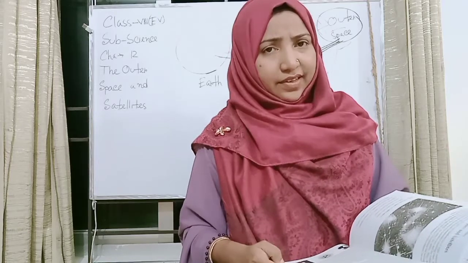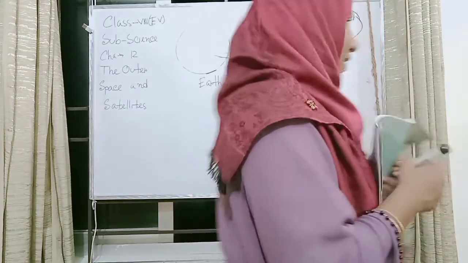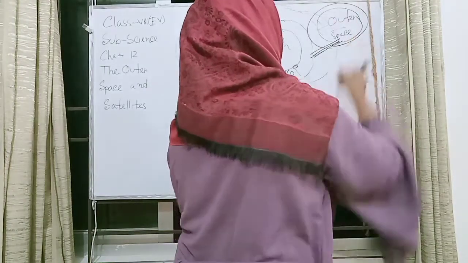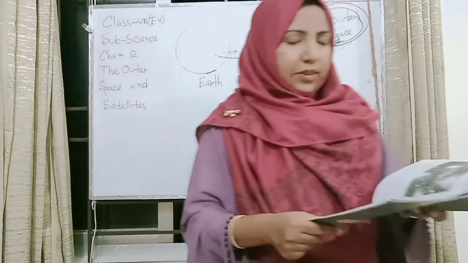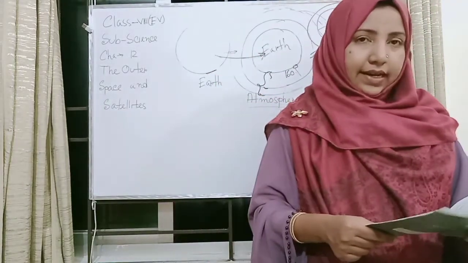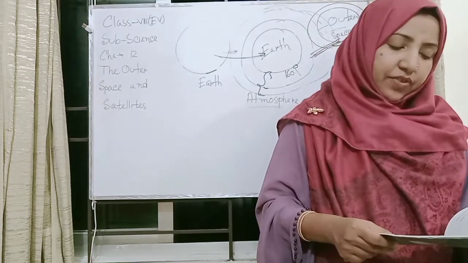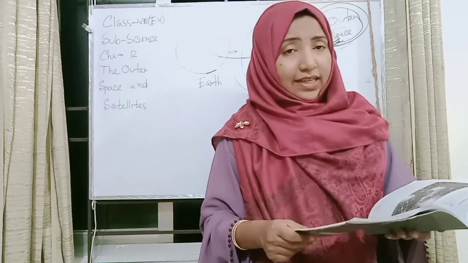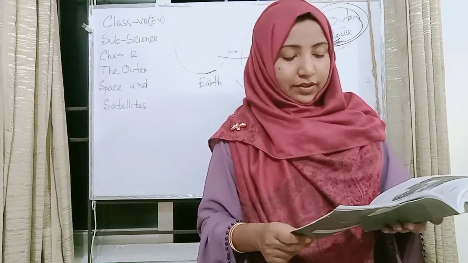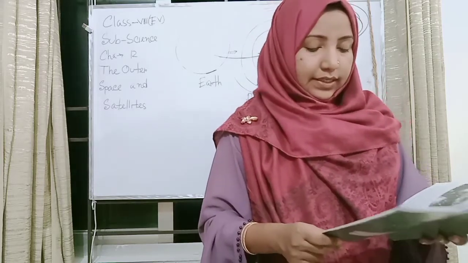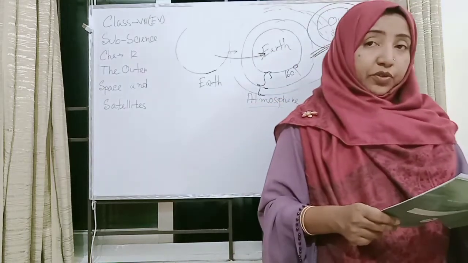Have you any idea? When does the outer space begin? Now, space is all around Earth and extends beyond the air which surrounds the Earth. The atmosphere of the Earth rotates along with it. This is why the atmosphere is taken as a part of the Earth and not as a part of outer space. Thus, the outer space begins where atmosphere ends.